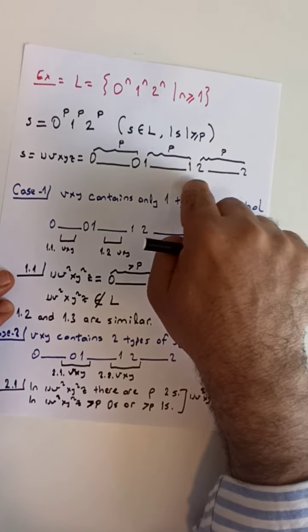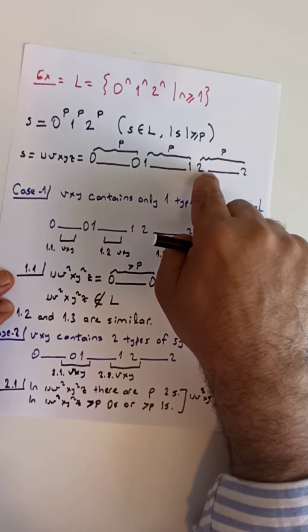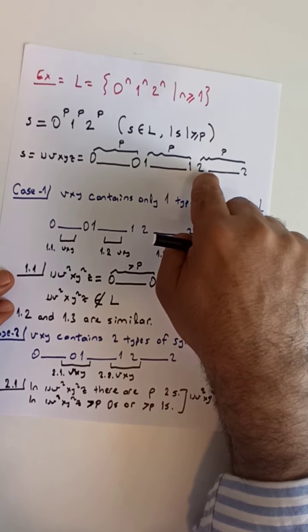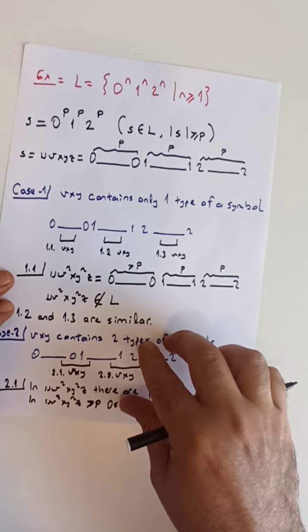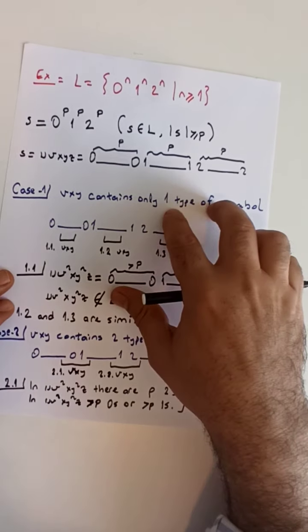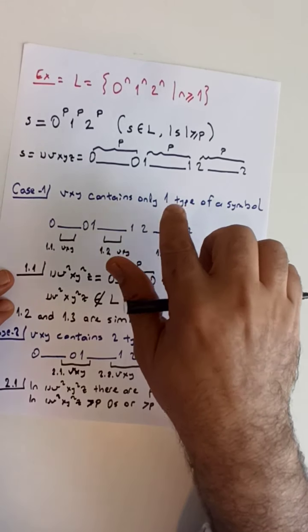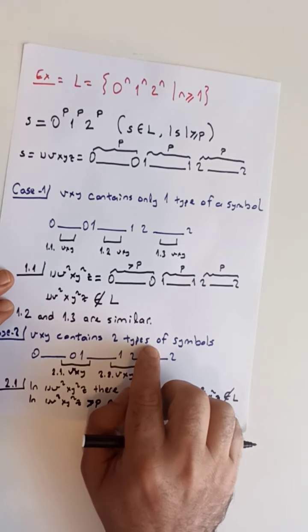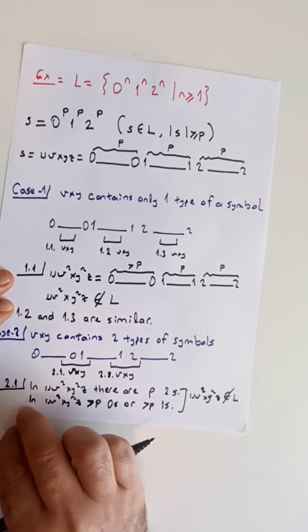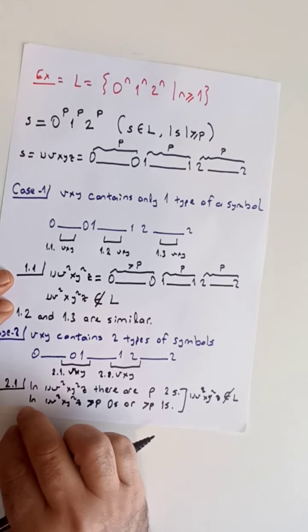So case 3 is not possible, which implies that now we have consumed all possible cases. One case where vxy only contains one type of symbol, a second case where vxy contains two types of symbols, and a third case where vxy contains more than two types of symbols, which is not possible.